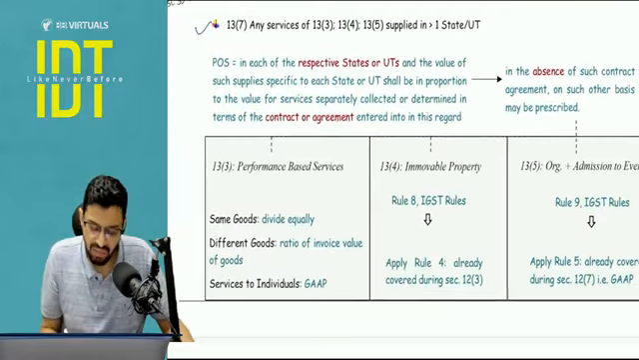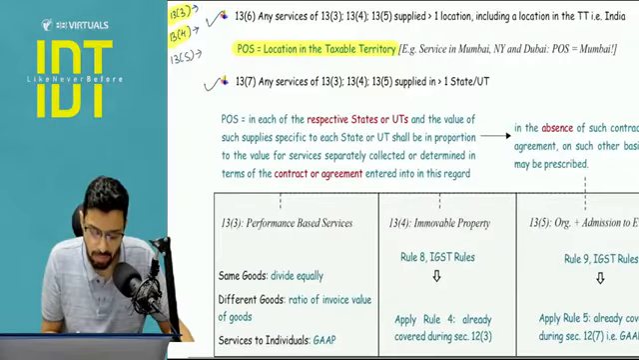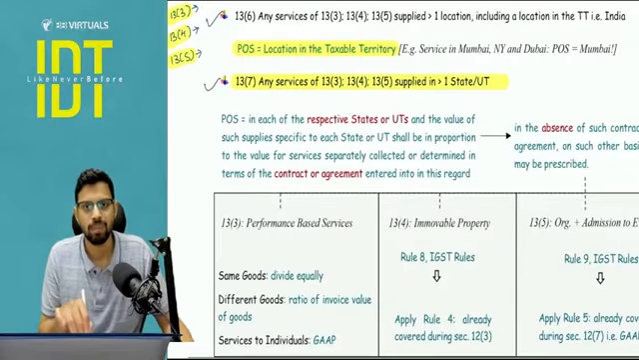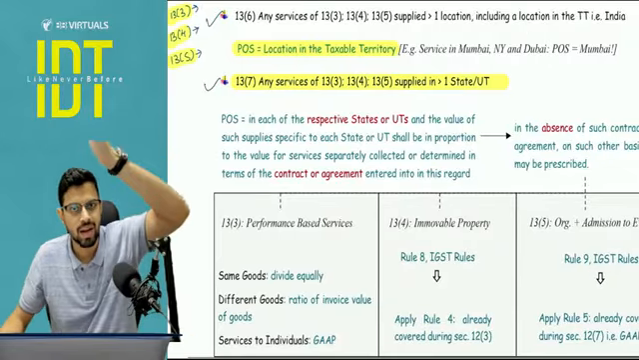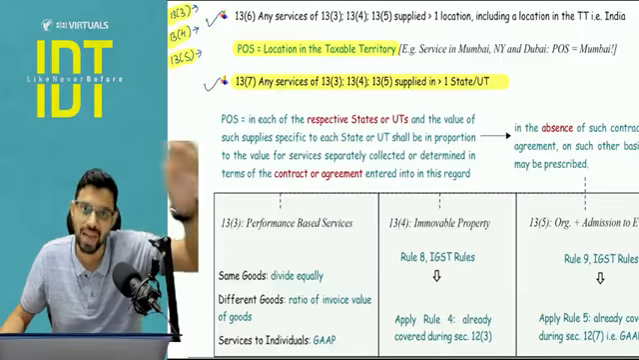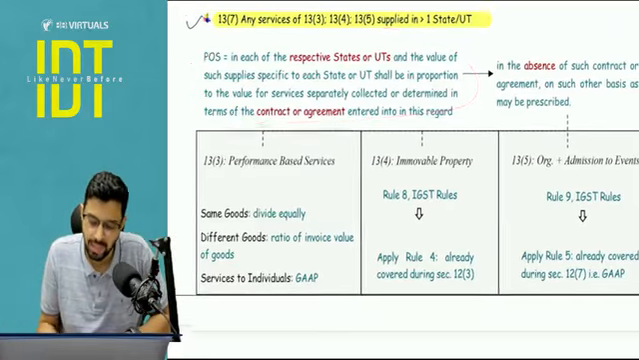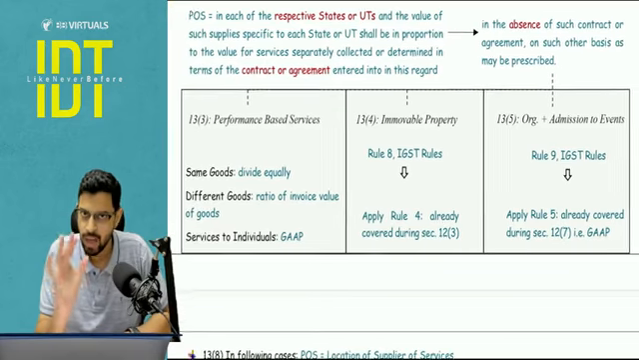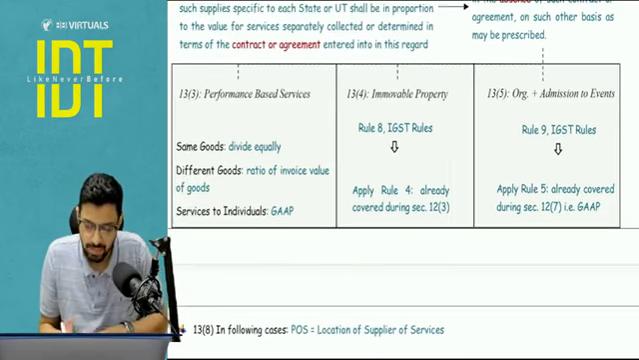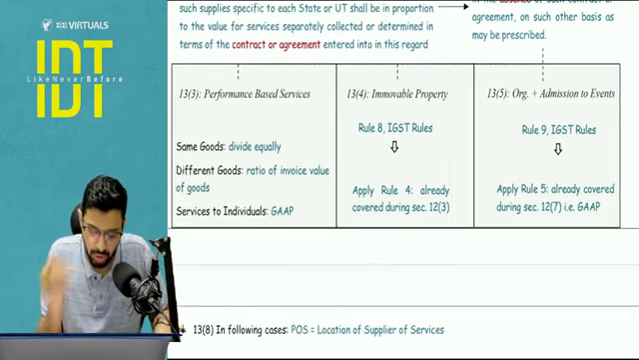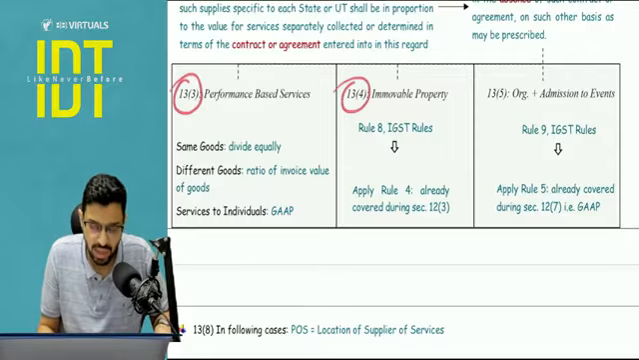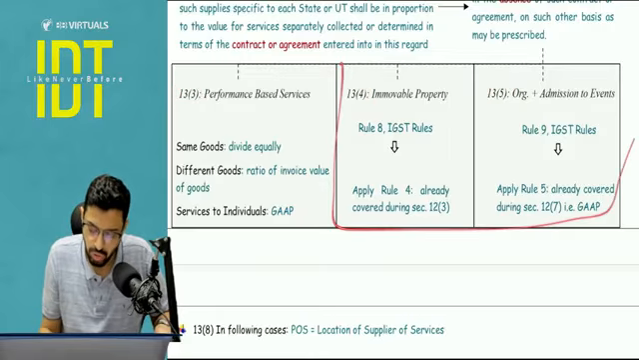And next, if any of these three services are supplied in more than one state in India. So 13.6 is more than one country including India, and 13.7 is more than one state in India. So here again, you have to write that line in the contract agreement, but if it is absent, you will apply some specific rules. Now the rules will be applied as per the three subsections. What all three subsections are we talking about here? 13.3, 13.4 and 13.5. So let's talk about these first.